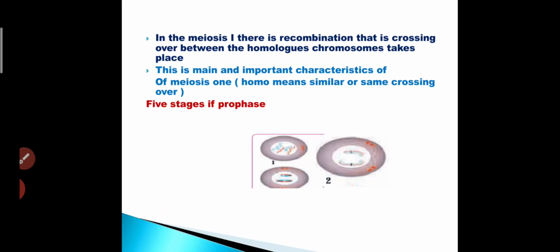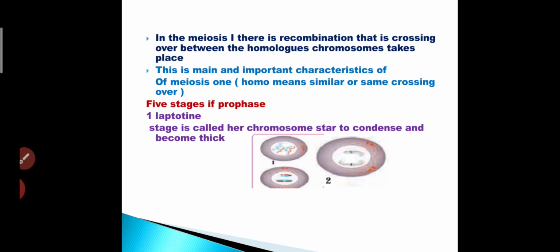This is the main and important characteristic of meiosis 1: recombination, that is crossing over between the homologous chromosomes takes place. And homo means similar or same. These are the 5 stages of prophase. This is the first stage.